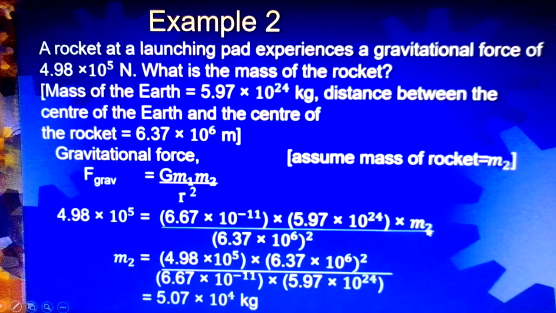Then we want to find m2. So you just make m2 the subject of this formula. So you solve the problem, you get 5.07 times 10 to the power 4 kilograms. So this is the mass of the rocket. So this is one type of problem solving by using Newton's gravitational law.